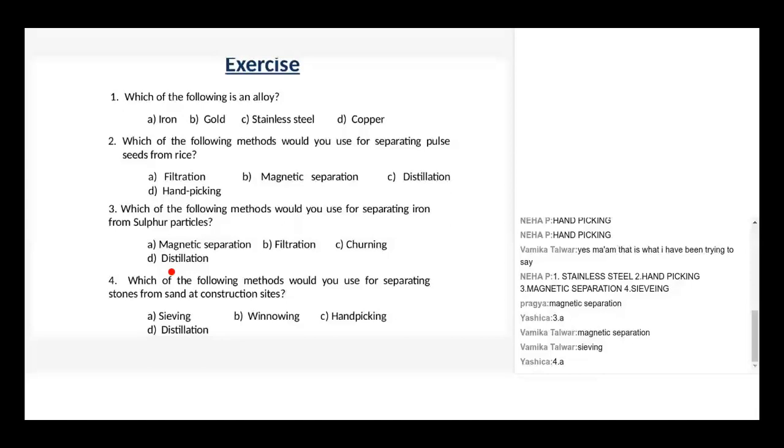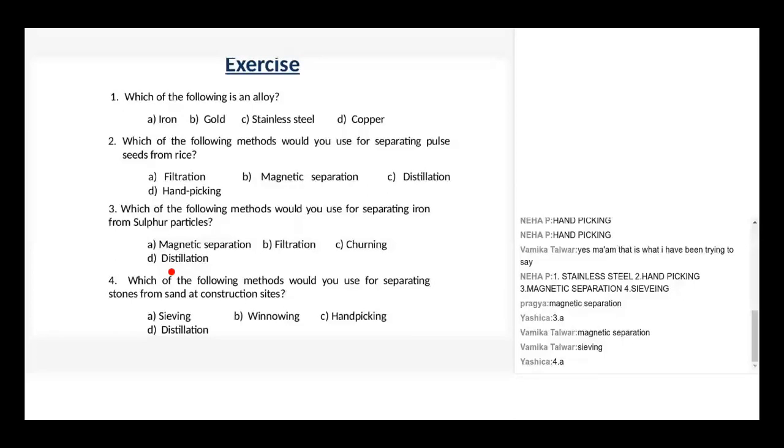Let us discuss. Okay, remaining children, I think Fawaz did not attend the previous session. So in case of magnetic separation, the answer is magnetic separation. Why? Because when we mix up iron and sulfur, iron is a magnetic substance. So iron cannot be separated from sulfur by filtration, because both cannot dissolve in water.